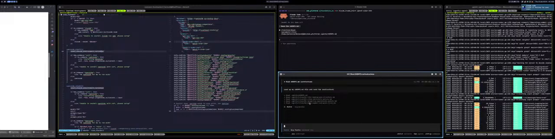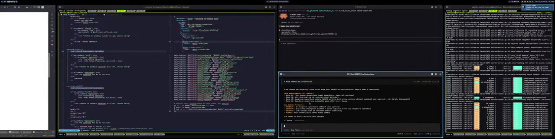Why is it failing? Ooh, wow. Okay, this is very impressive. OpenCode is doing way better than Claude Code when it comes to reading my agents file, and also it's reading my rules.